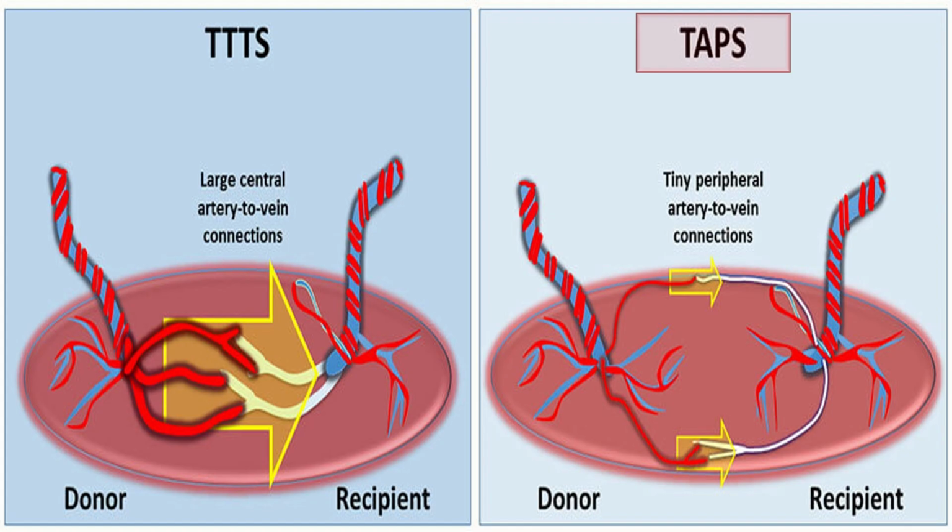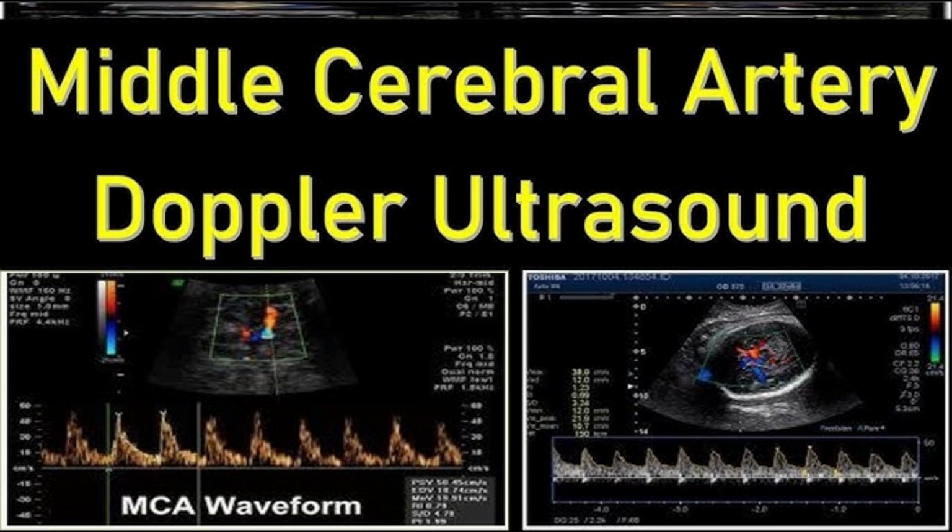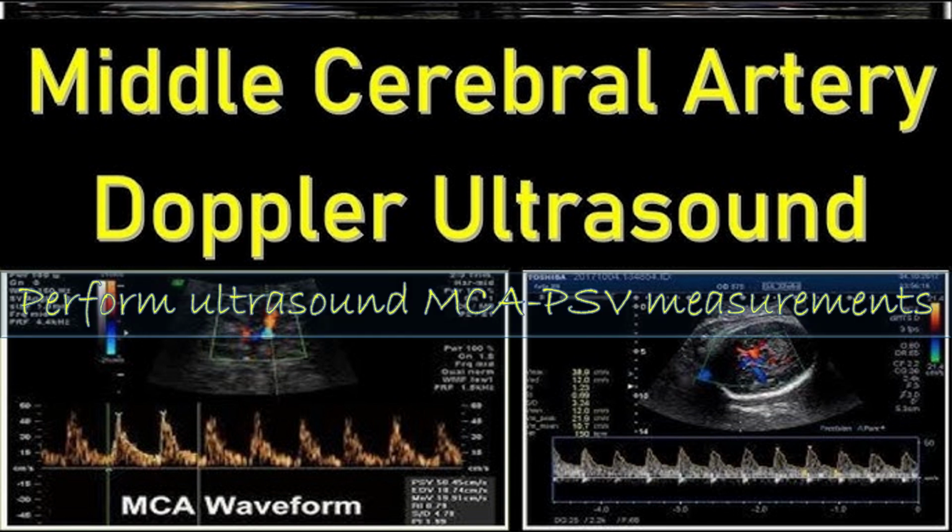For the woman with a monochorionic pregnancy showing any of the following, like cardiovascular compromise, unexplained isolated polyhydramnios, or abnormal umbilical artery, perform the ultrasound for middle cerebral artery pulsatility and peak systolic velocity measurements to detect the advanced stage. So Doppler assessment is very important.